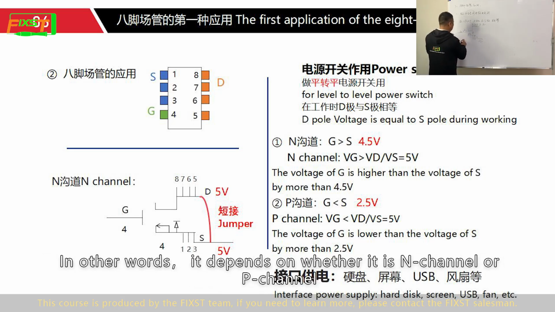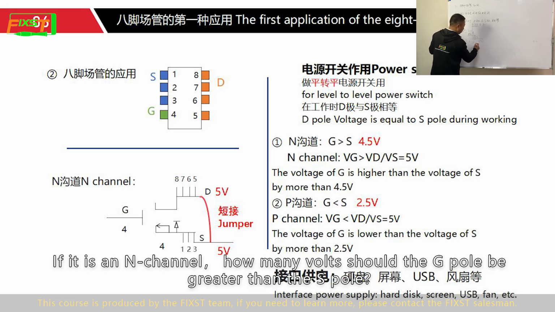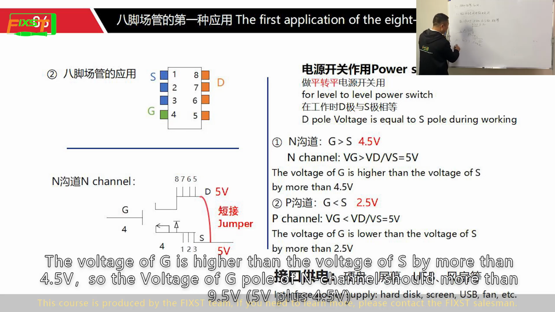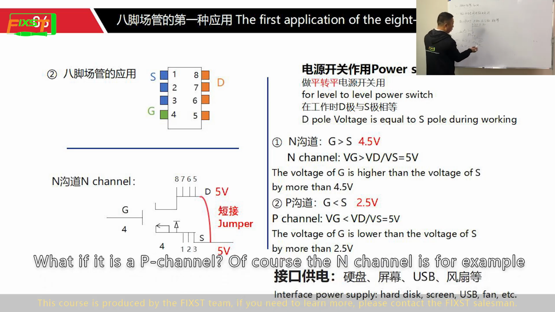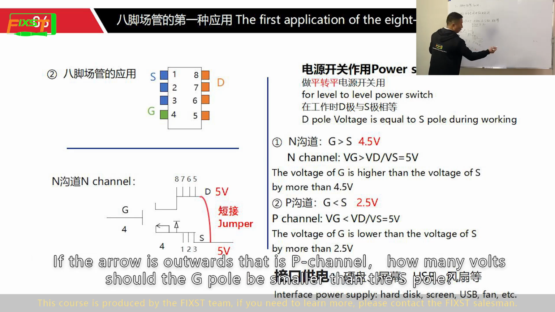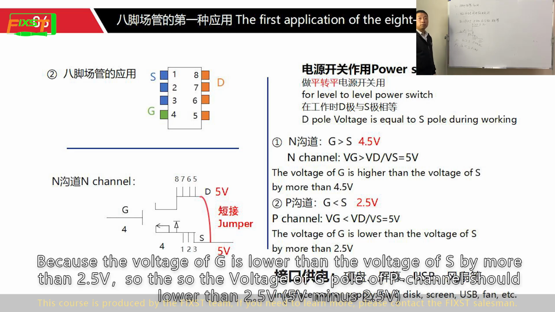In other words, it depends on whether it is an N-channel or P-channel. If it is N-channel, how many volts should the G pole be greater than the S pole? The voltage of G pole is higher than the voltage of S pole by more than 4.5 volt, so the voltage of G pole of N-channel should be more than 9.5 volt. What if it is a P-channel? If the arrow is outward, that is a P-channel. How many volts should the G pole be smaller than the S pole? The voltage of G pole is lower than the voltage of S pole by more than 2.5 volt, so the voltage of G pole of P-channel should be lower than 2.5 volt.